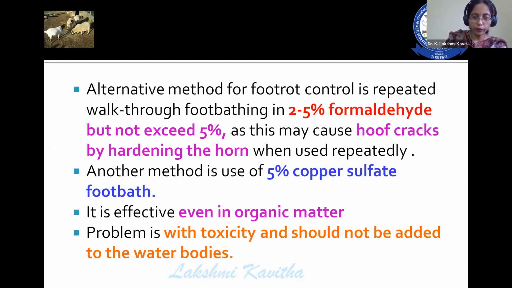Another solution one can use is 5% copper sulfate as foot bath. Though it is very effective in organic matter, the problem with this is copper toxicity. Do not pour this copper sulfate in water bodies because it immediately causes copper toxicity in animals.